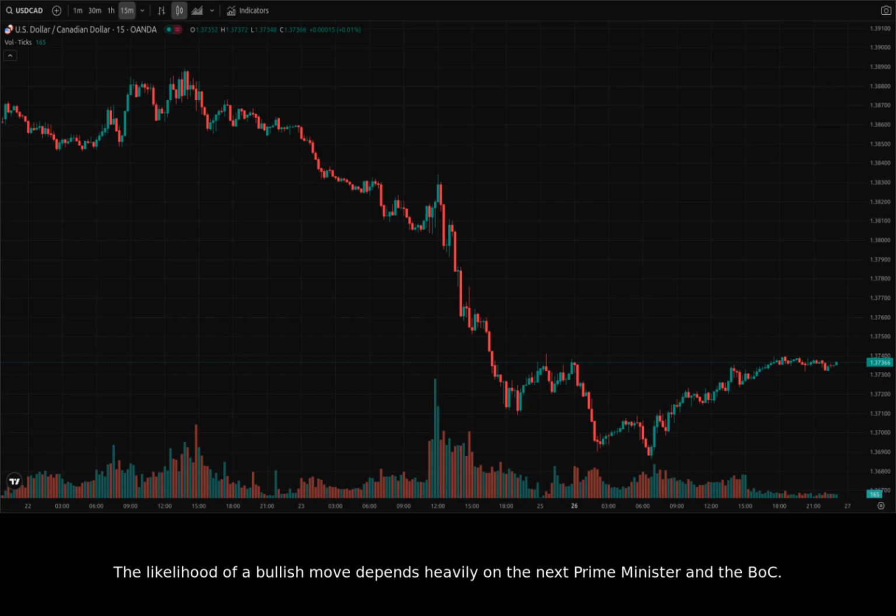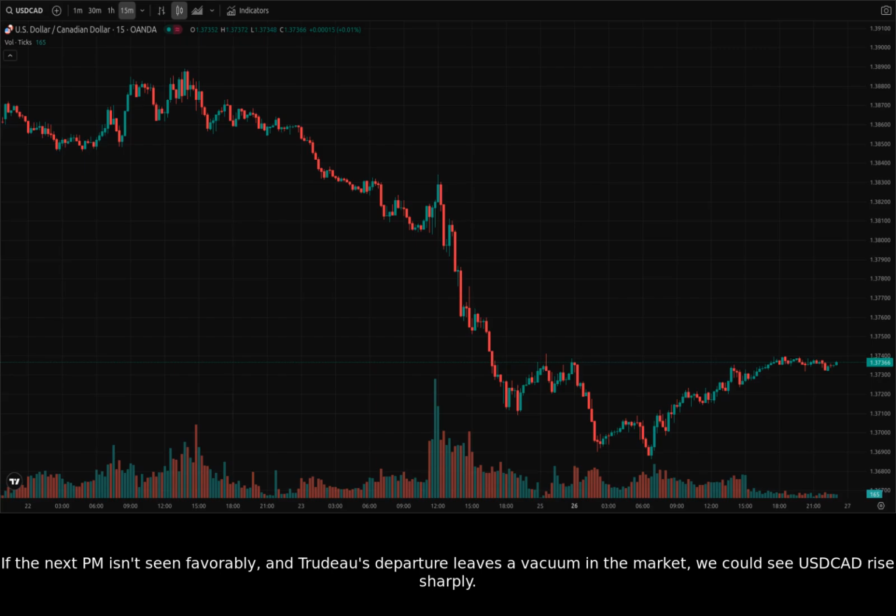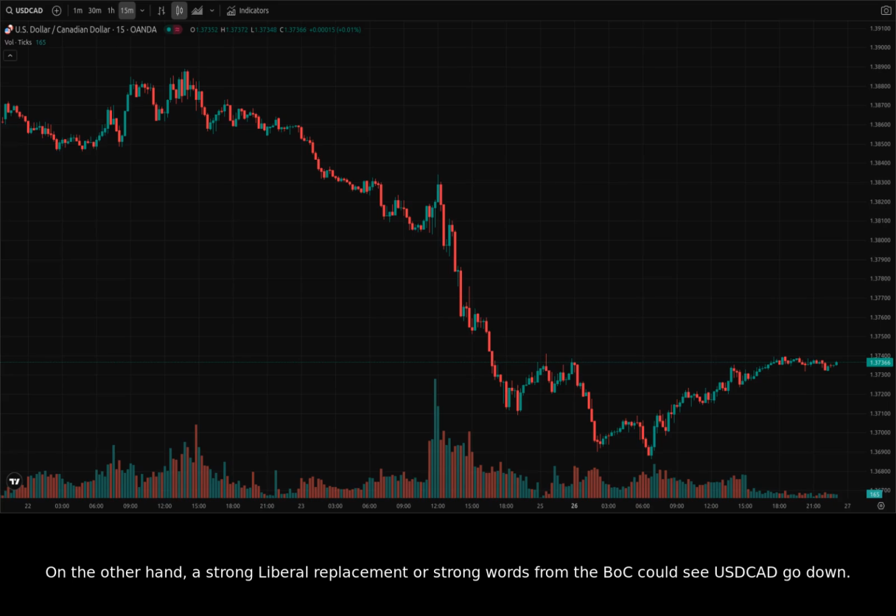The likelihood of a bullish move depends heavily on the next Prime Minister and the BOC. If the next PM isn't seen favorably, and Trudeau's departure leaves a vacuum in the market, we could see USDCAD rise sharply. On the other hand, a strong Liberal replacement or strong words from the BOC could see USDCAD go down. Keep an eye out for any further comments from Canadian officials, particularly regarding monetary policy.